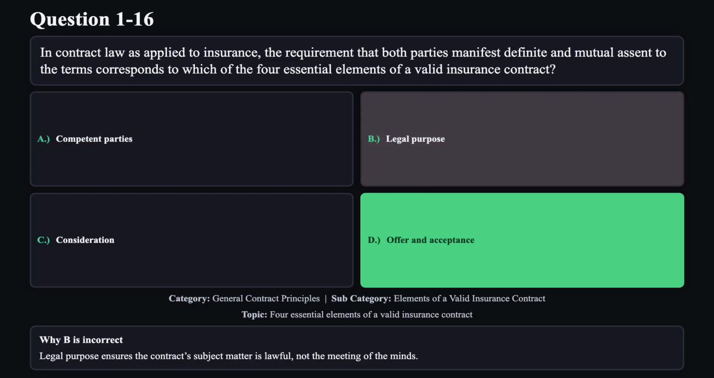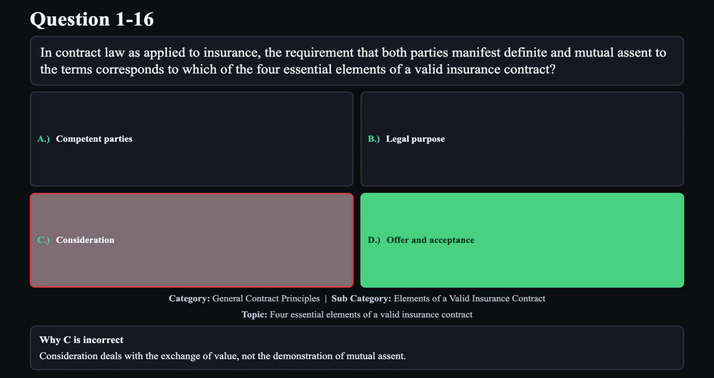Reason B is not correct. Legal purpose ensures the contract's subject matter is lawful, not the meeting of the minds. Reason C is not correct. Consideration deals with the exchange of value, not the demonstration of mutual assent.